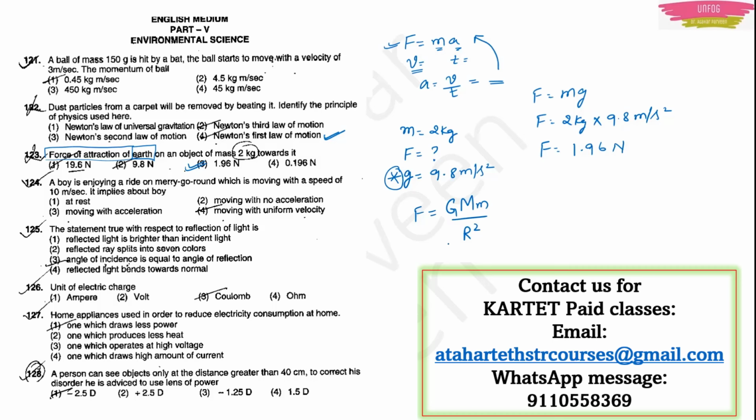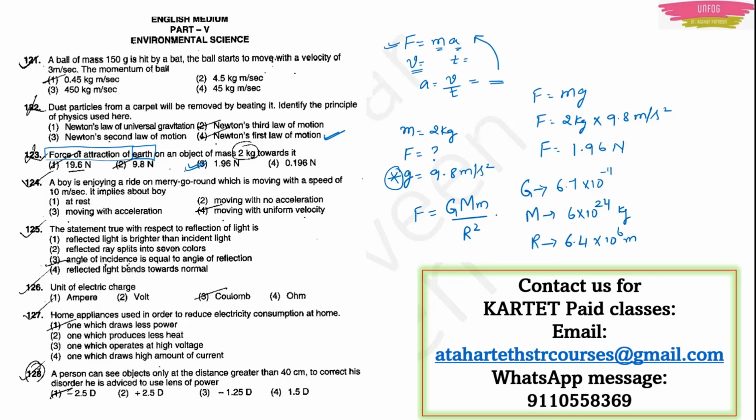Newton's law of gravitation, right? Here G will be the universal gravitational constant, 6.7 into 10 raised to minus 11. Capital M will be the mass of the earth, 6 into 10 to the power 24 kg. Then r will be the radius of the earth, 6.4 into 10 to the power 6 meters. Then small m will be the given mass, which is 2 kg.